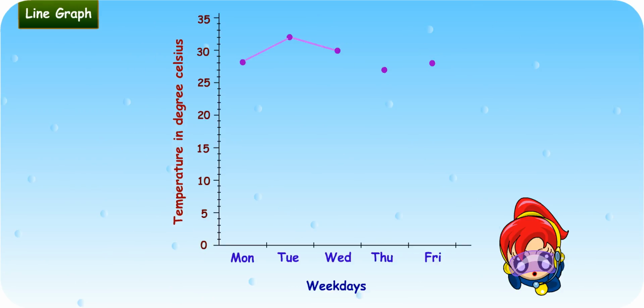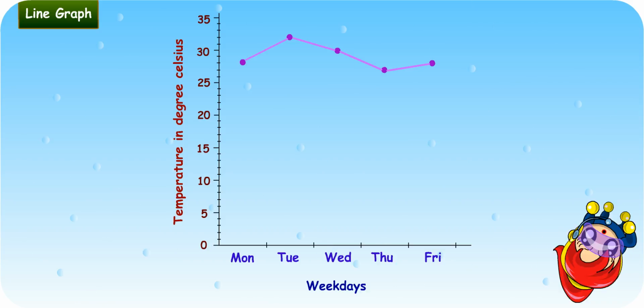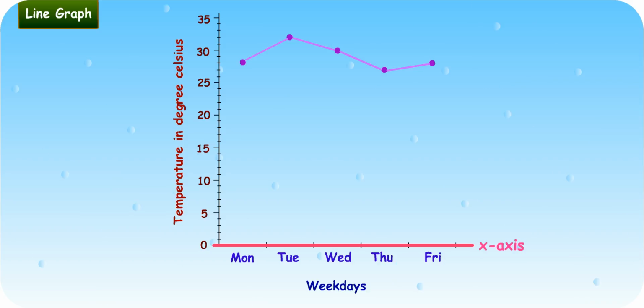Turbo Girl, look at this graph. What does this graph show? I think this graph shows the daily changes in temperature. You are right. The x-axis represents the days from Monday to Friday. The y-axis represents the temperature in degrees Celsius. Now, look at the y-axis on the graph. It ranges from 0 to 35.